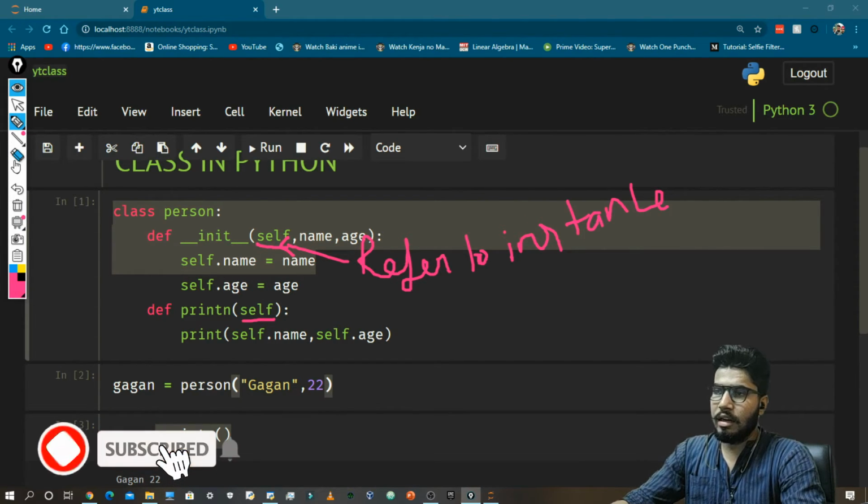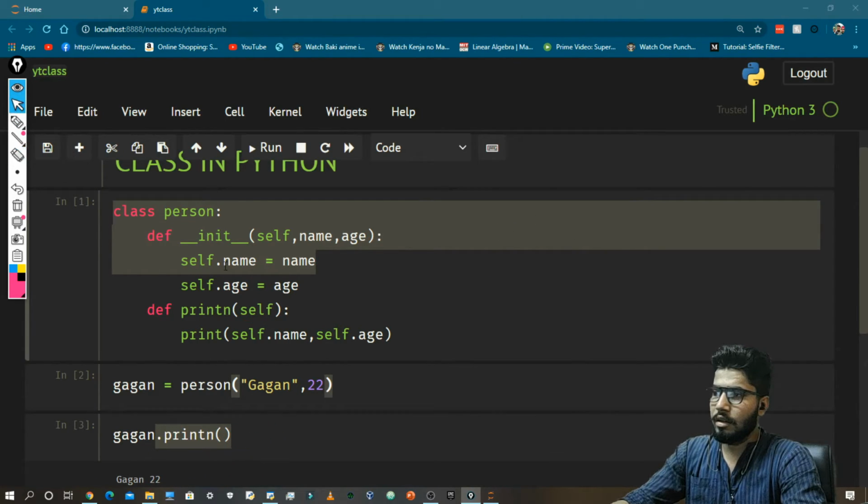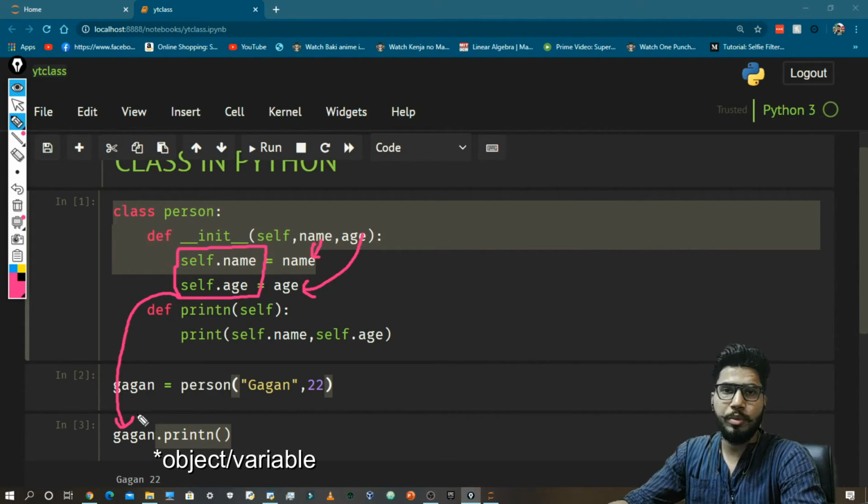And now the third thing that we need to talk about is, what is this self.name and name? What is the difference between these? These are the attributes that are going to be stored and associated with our object.